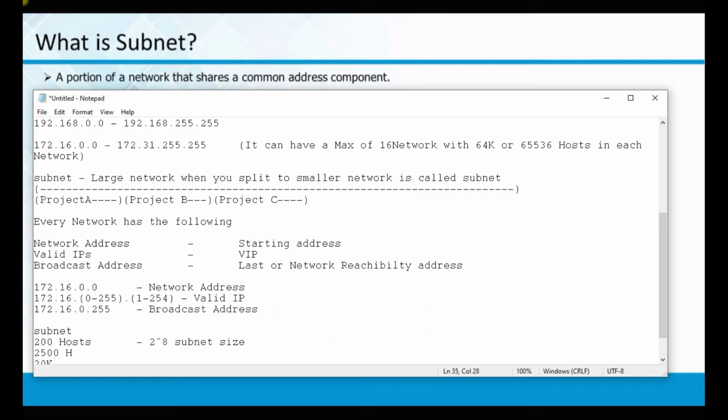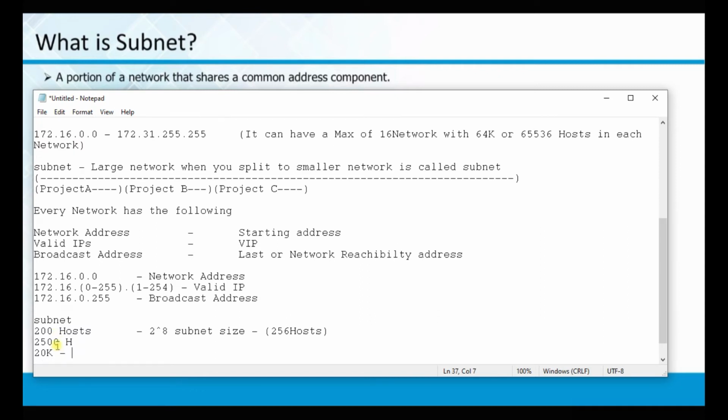When my requirement is 200 hosts, I have to organize my host size also, so you can allocate a subnet size of 256, that is 2 power 8, to get about 200 hosts.